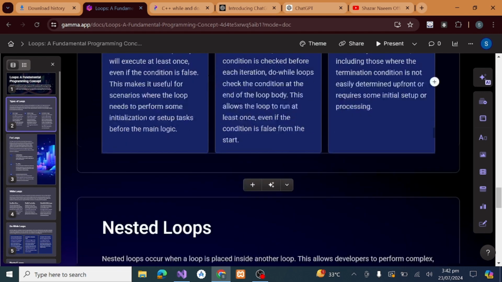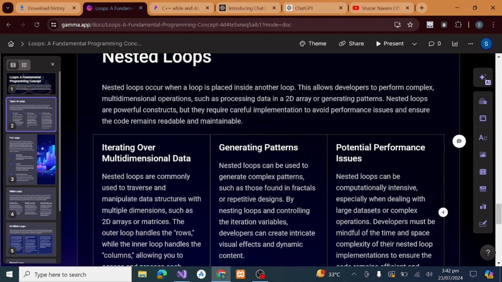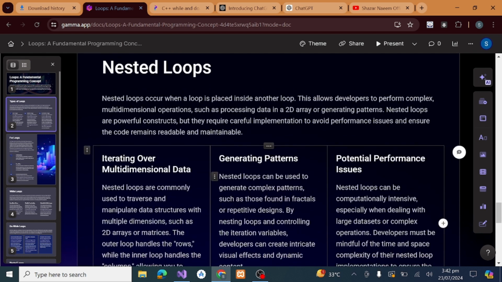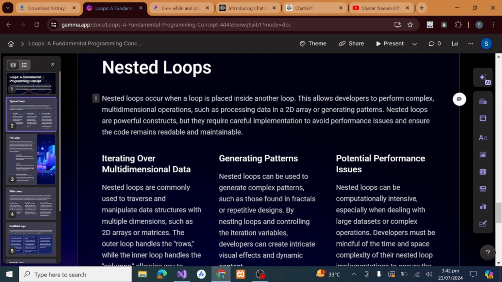We will discuss it before. So what are nested loops? Nested loops occur when a loop is placed inside another loop. This allows developers to perform complex multi-dimensional operations, such as processing data in a 2D array or generating patterns.